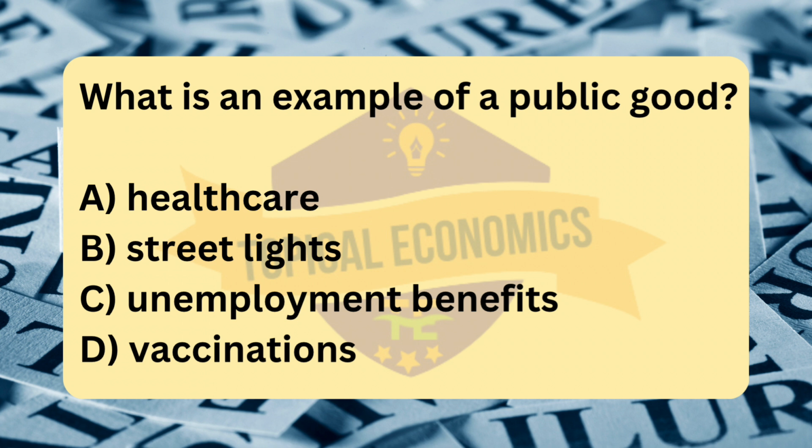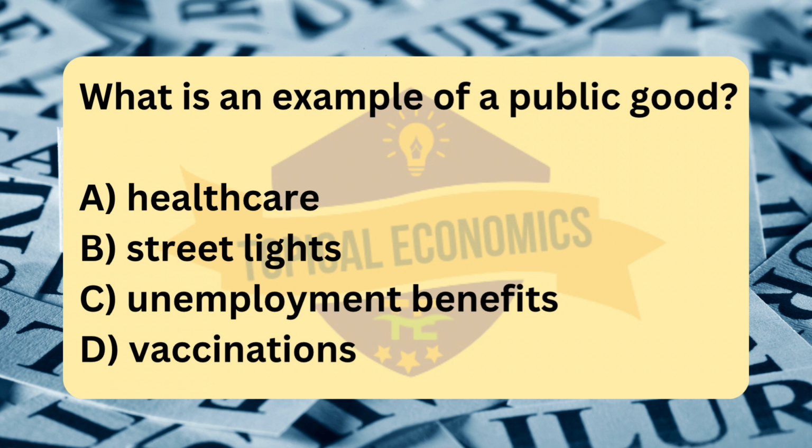Analyzing the other options. Option A, healthcare. Healthcare is often excludable because people can be charged for services or excluded based on lack of insurance or ability to pay. Healthcare is also rival because resources, like hospital beds and doctor time, are limited, and one person's use reduces availability for others. Therefore, healthcare is a private good, not a public good.